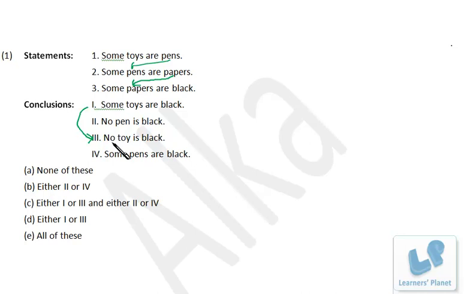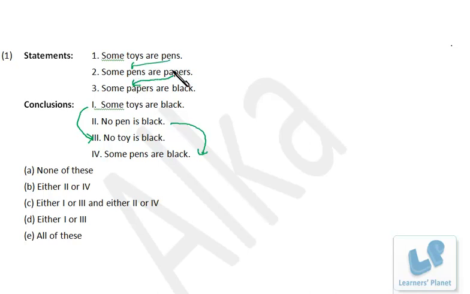So either statement 1 or 3 is true. Then no pen is black and some pens are black. Among these two, second and fourth, one has to be true, right? Either no pen is black or some pens are black. So one of first or third should be true, and one of second or fourth should be true. So we have option C, that is either 1 or 3 and 2 or 4 is true. Getting my point? No need to draw the Venn diagram, just apply common sense because the problem is simple, since all of them start with some, right?